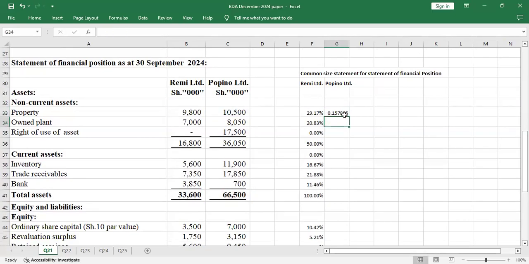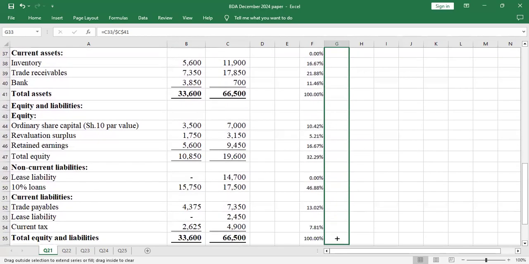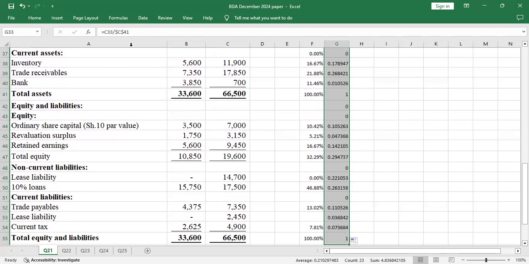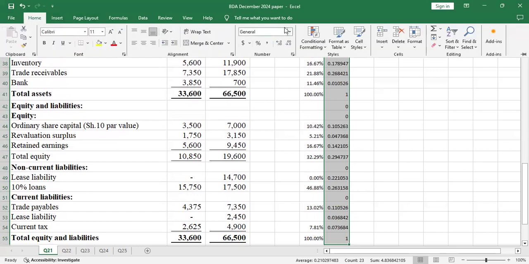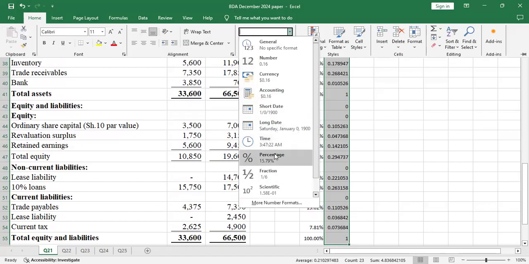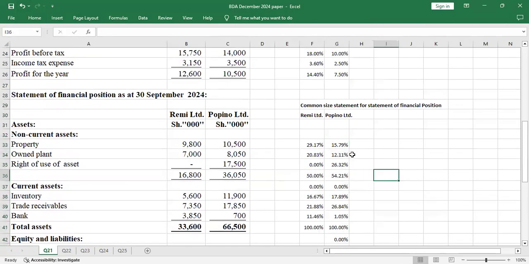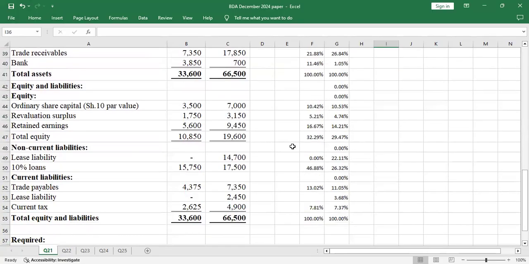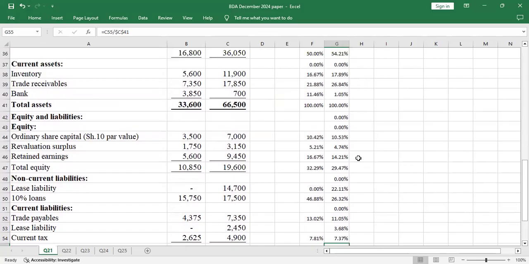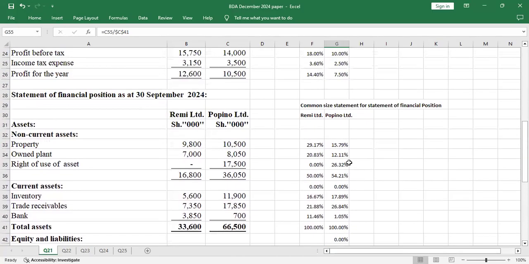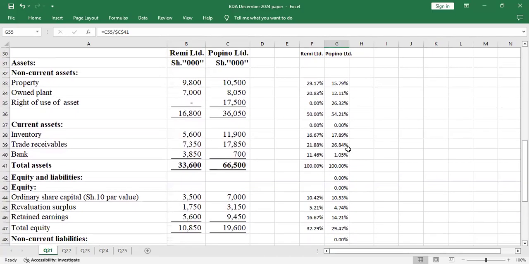Then you just enter, and once you enter, you just drag all the way. Then you go to percentage and change everything there. To be accurate, you check whether the total asset is 100%. Yes, it's 100%, and total equity and liability is also 100%.